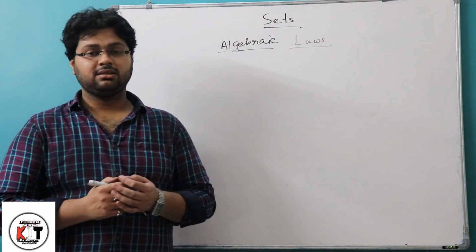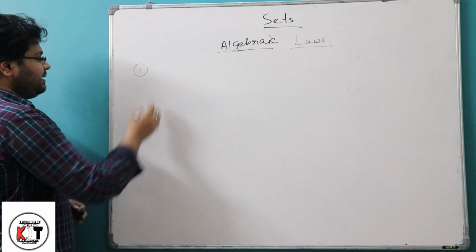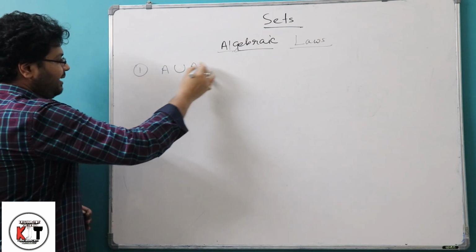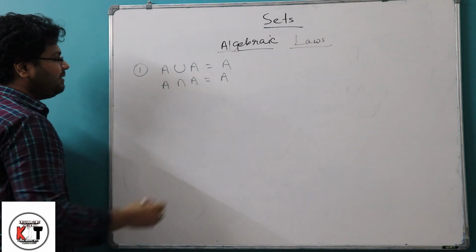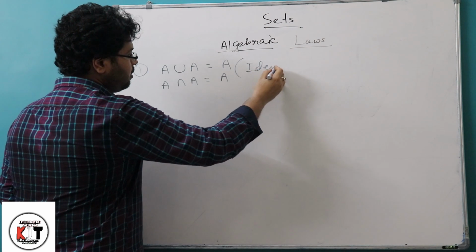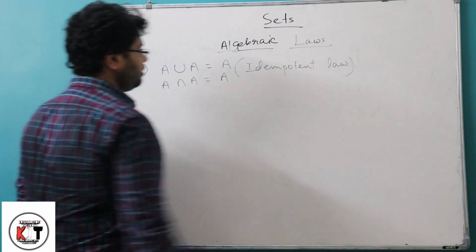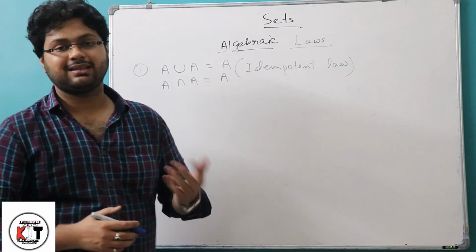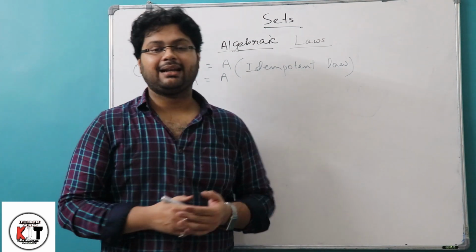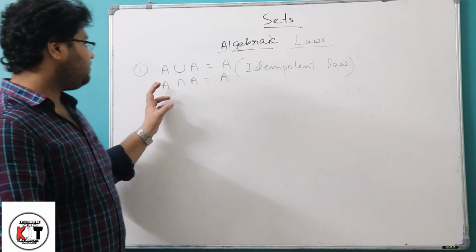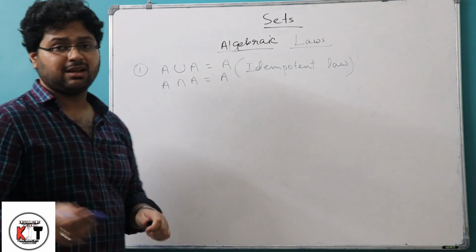Now we will see some algebraic laws on sets. The first law is A union A equals A, and also A intersection A equals A, and this law is called the idempotent law. Every law of set theory has two versions. One will be the union version and the other will be the intersection version. The union version is a very obvious law: A union A equals A and A intersection A equals A.